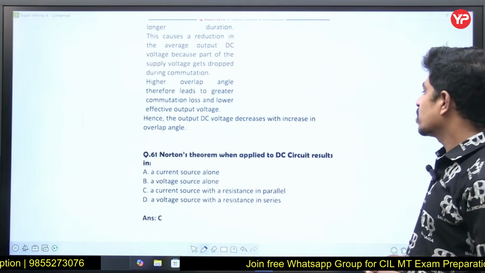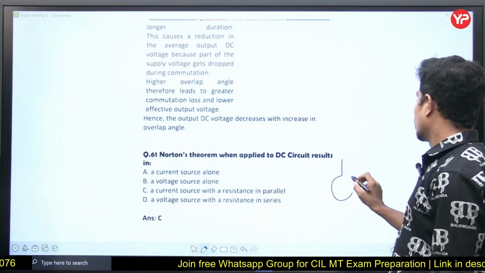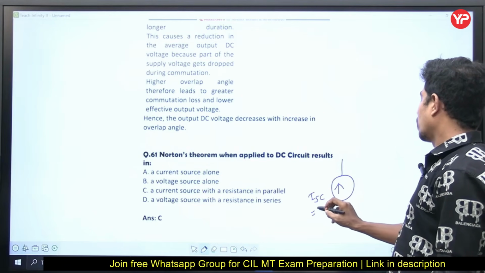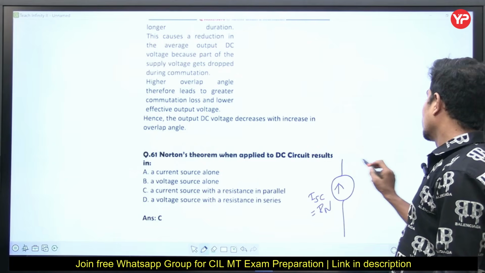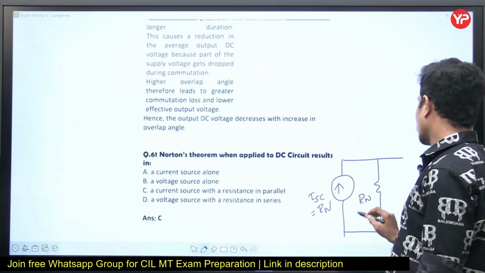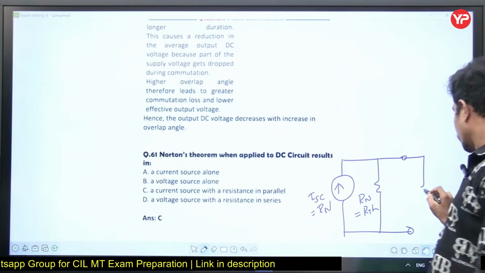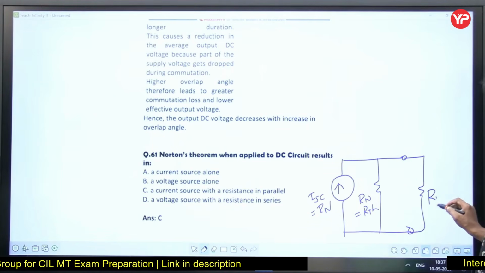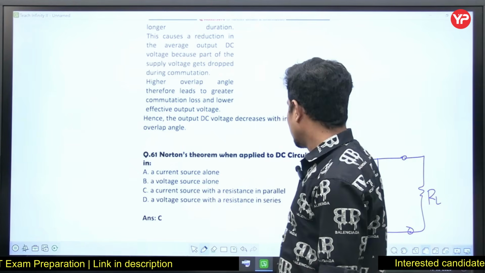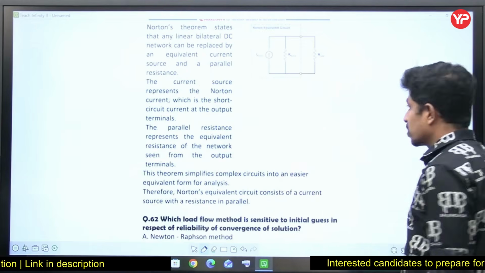Next, Norton's theorem, when applied to a DC circuit, results in what? Norton's theorem is going to give a short circuit current. Any complex network can be reduced to a current source in parallel with Norton's resistance or Thevenin's resistance. These are the terminals with respect to which we found the Norton's equivalent. This is load resistance. A current source with a resistance in parallel. Option is C for Chennai.